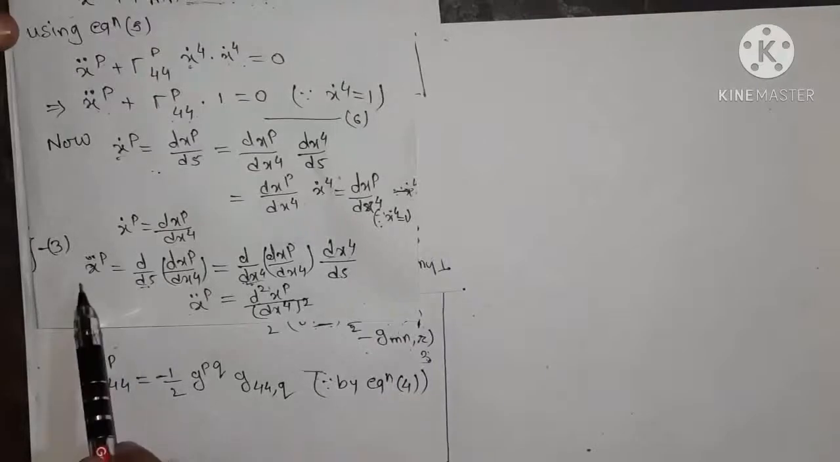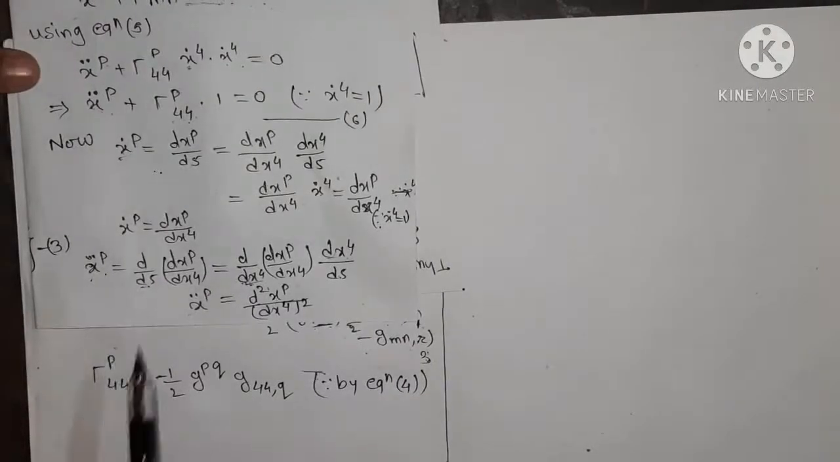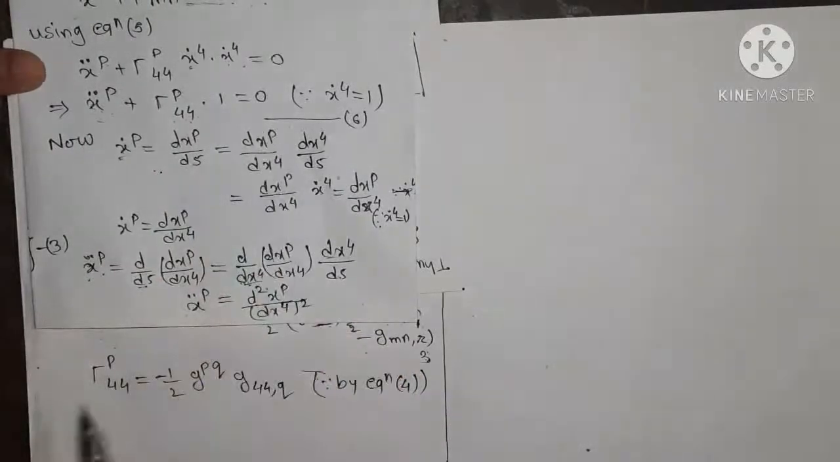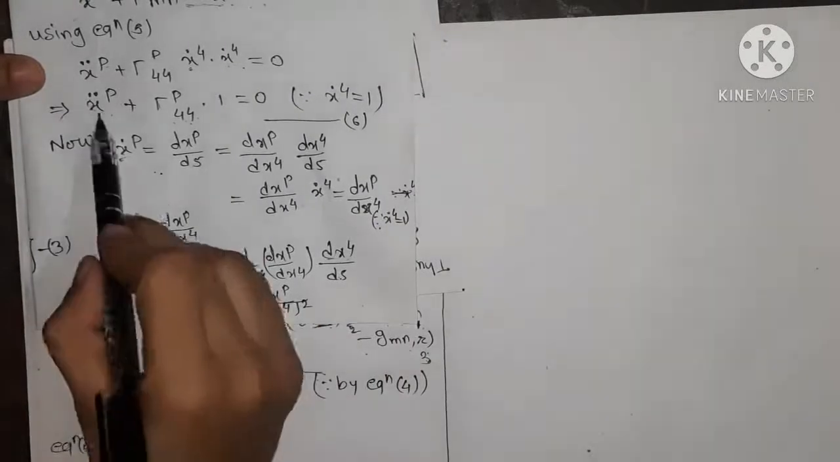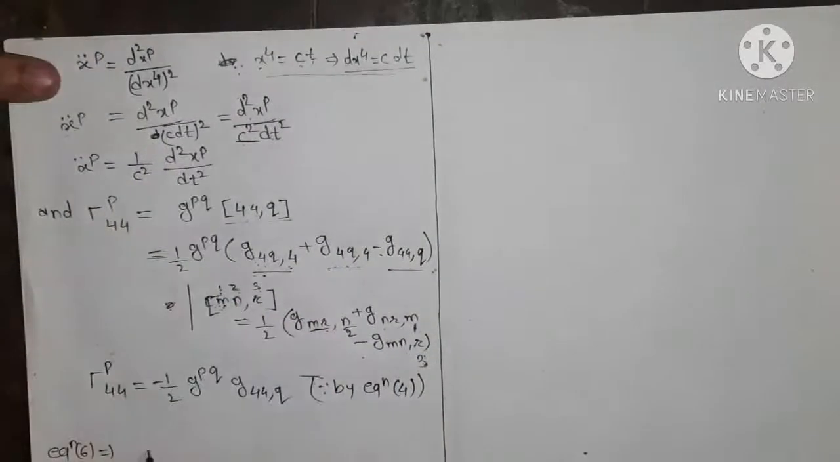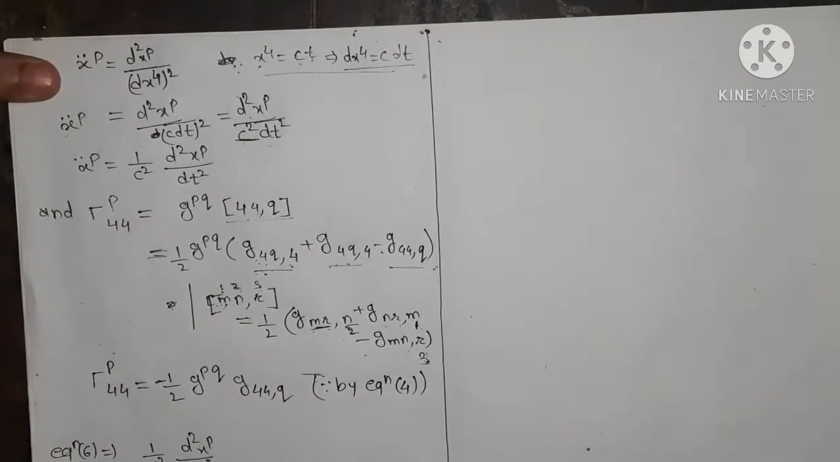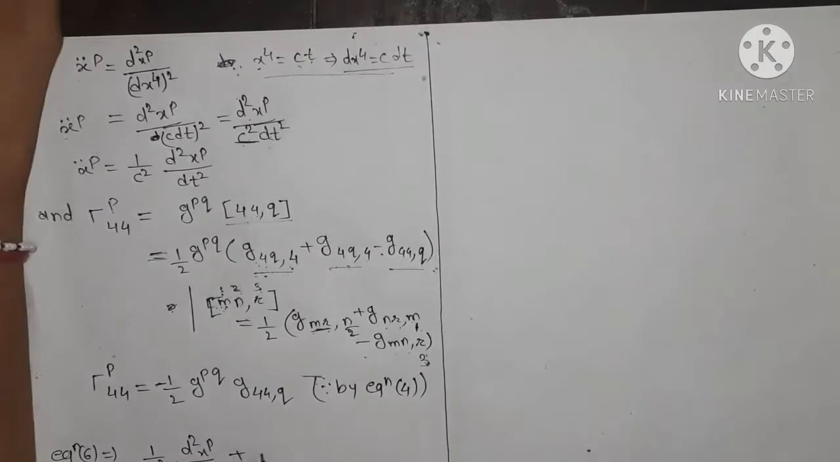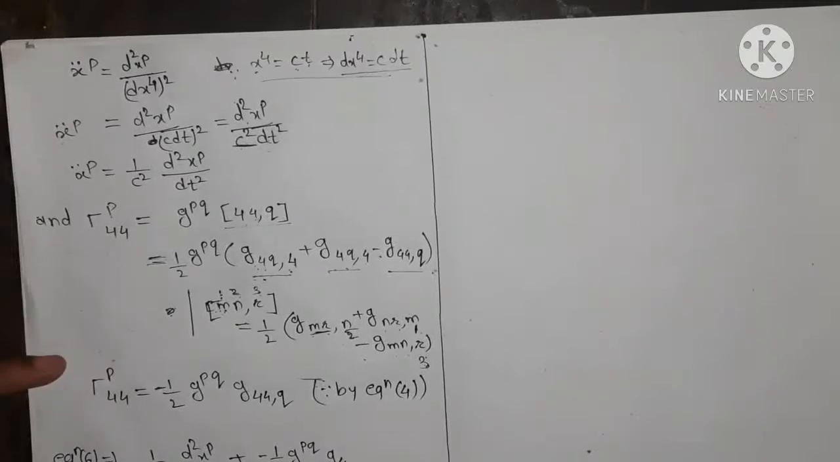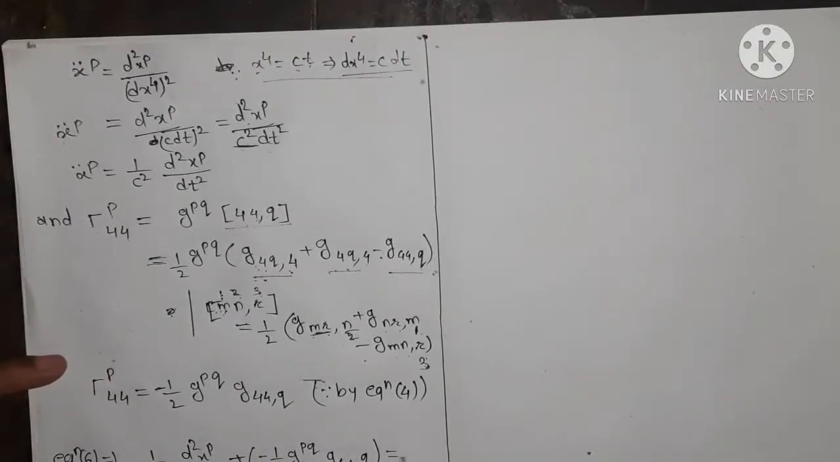Now as we have the value of x double dot p and gamma p44, we substitute these values in equation 6. So equation 6 implies x double dot p plus gamma p44, where x double dot p is 1 upon c square d2 xp by dt square, plus the value of gamma p44, which is minus 1 upon 2 gpq g44 comma q, equal to 0.